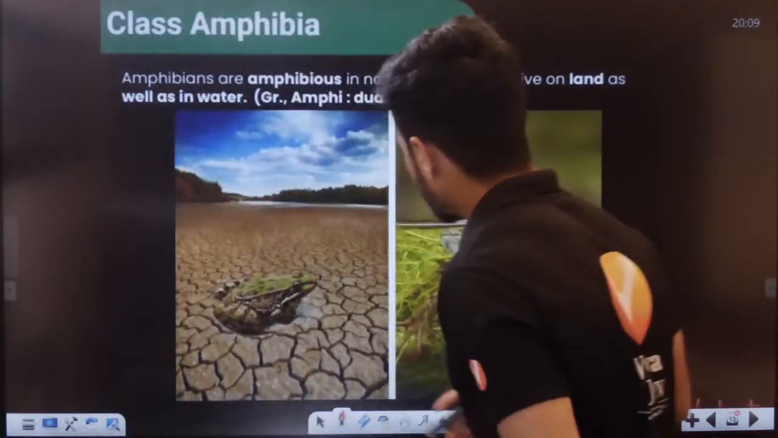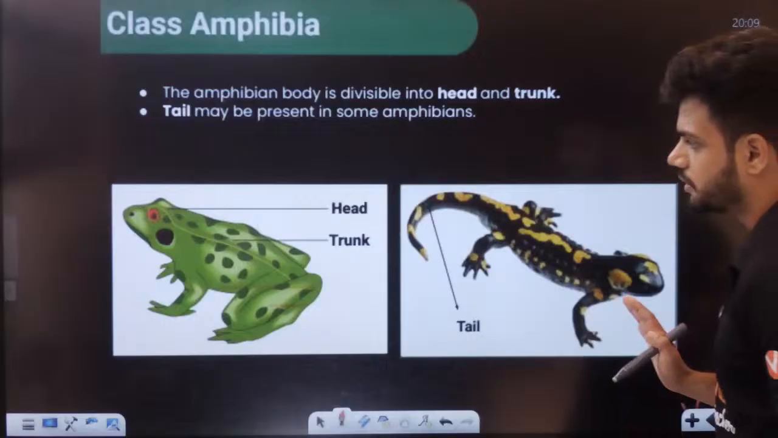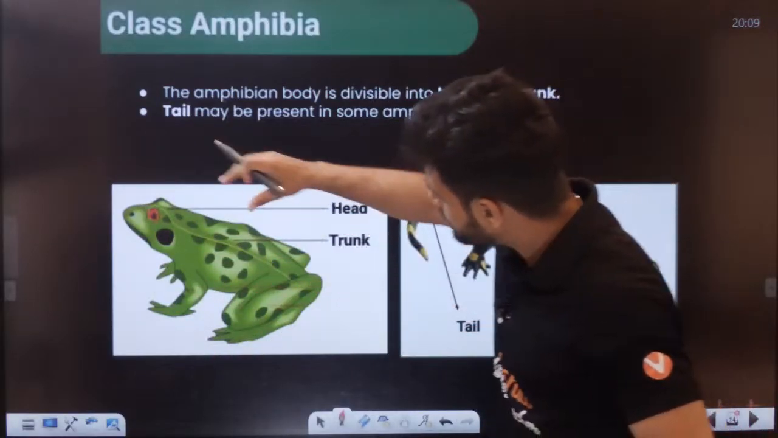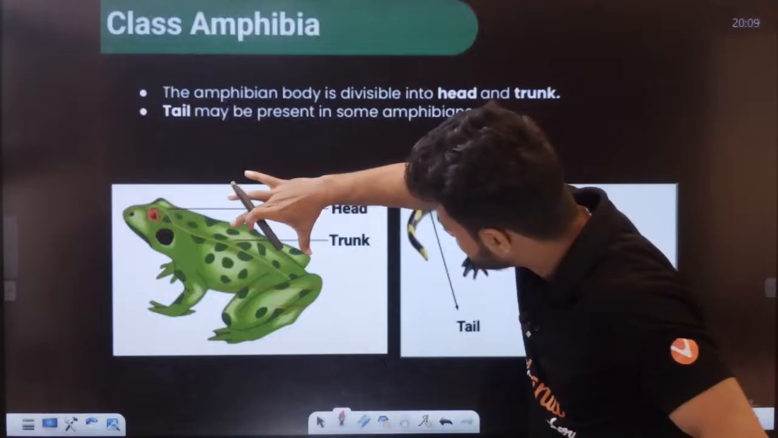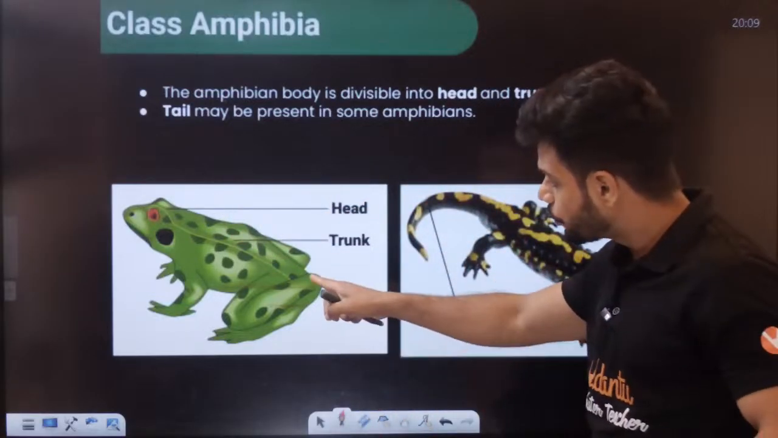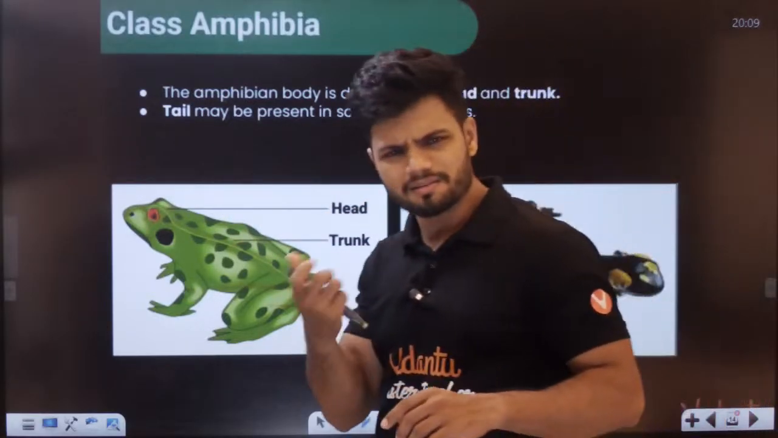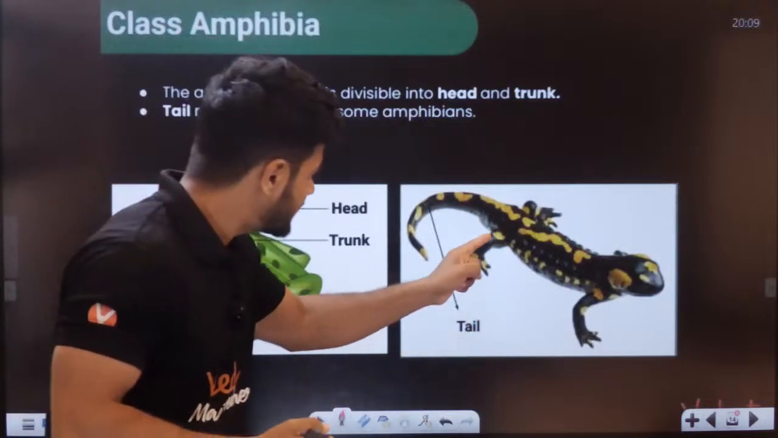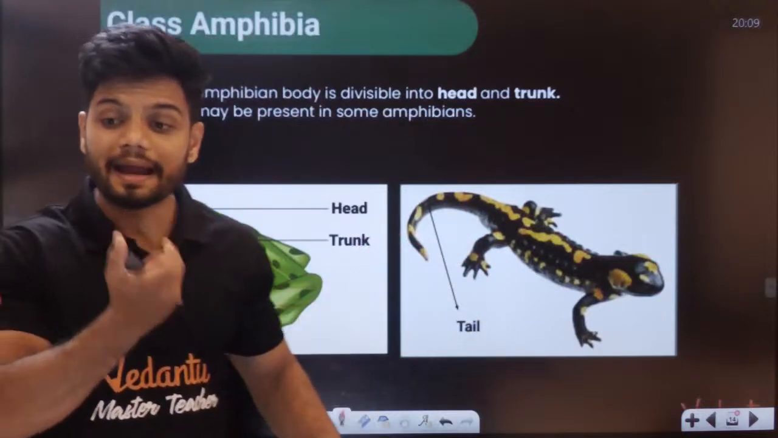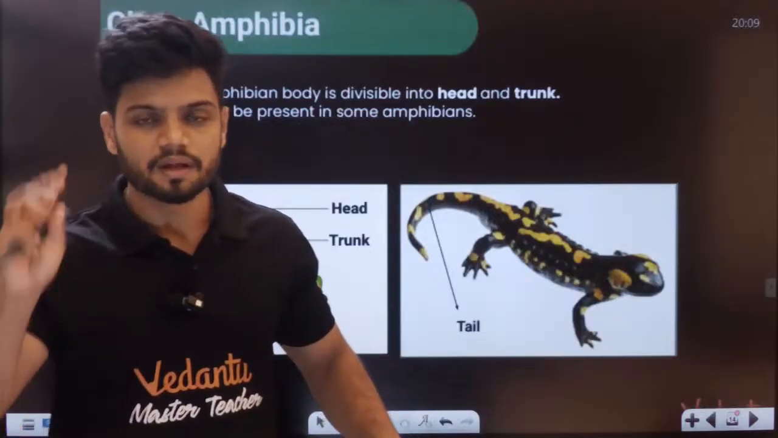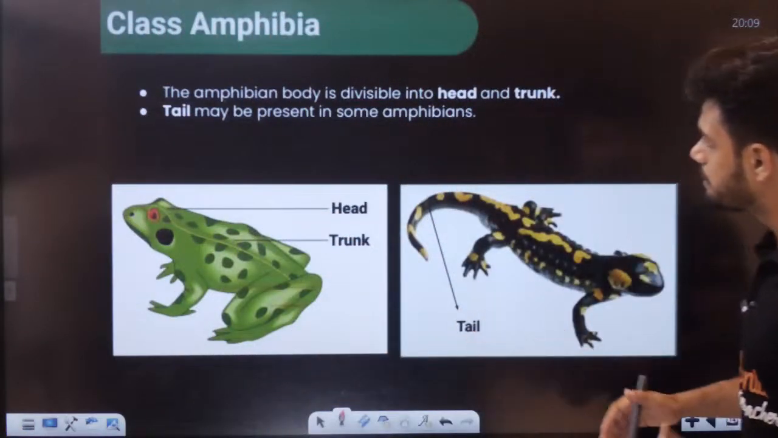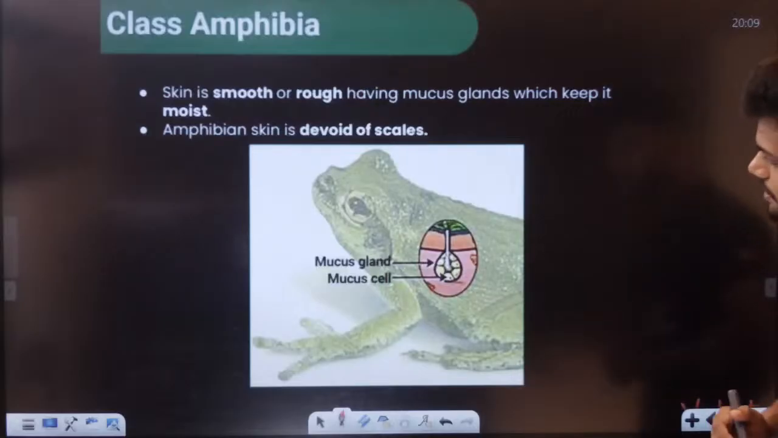Okay. Now, amphibian, students, what is the speciality here? If you look at the body of an amphibian, it is divided into mainly the head region and the trunk region. We generally don't see any kind of tail here in some species, but in some species such as your salamander, we can see a tail also. So head, trunk and tail, three main parts of the entire amphibian, students. Tail may be present in some amphibians. Now, students, you can see here.